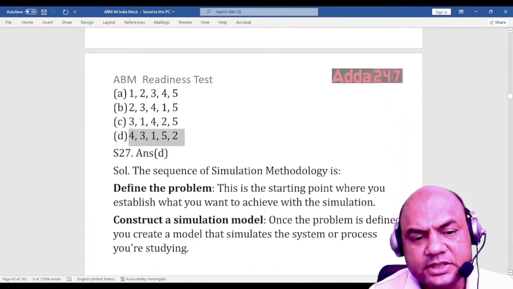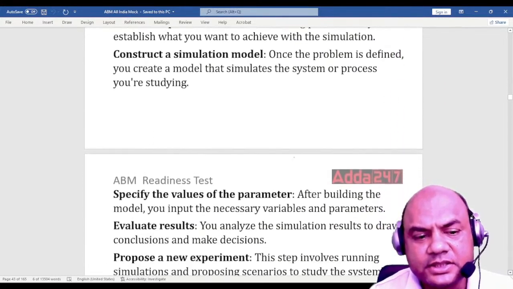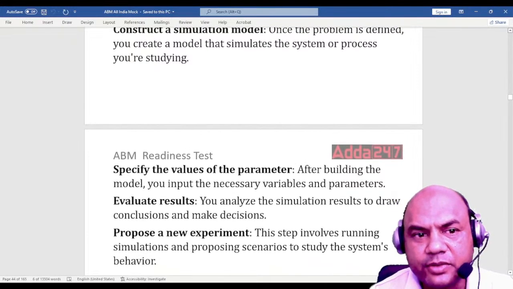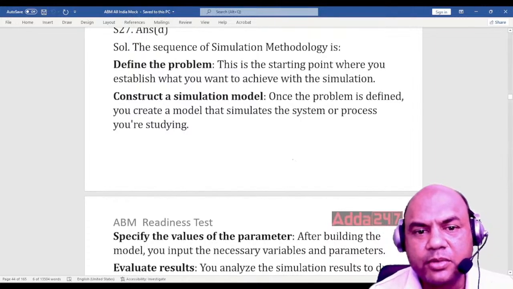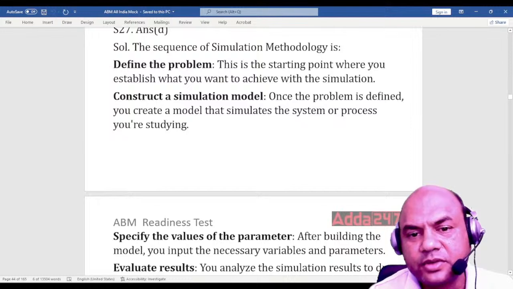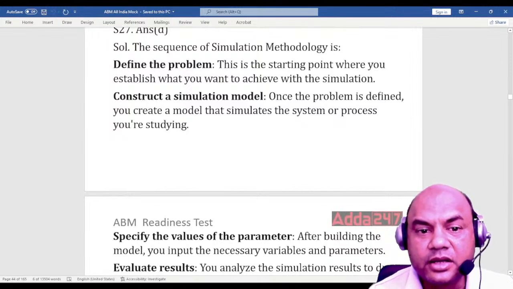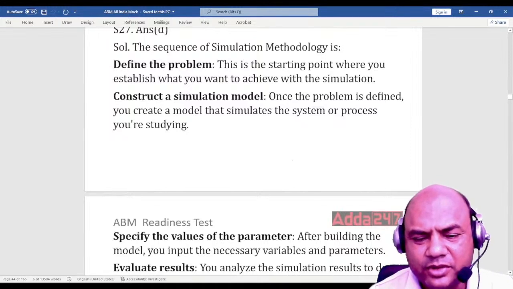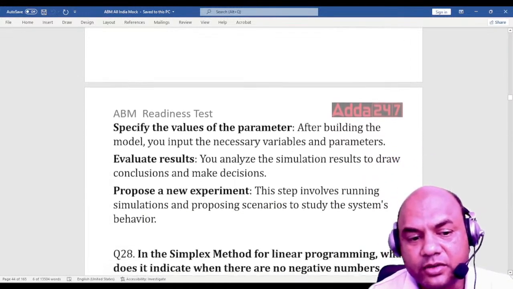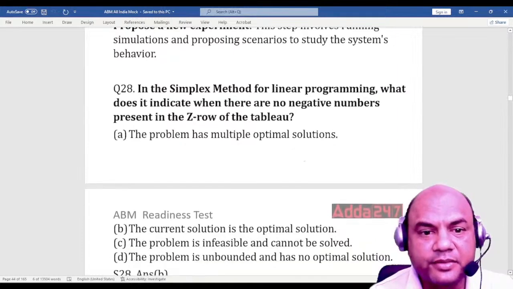The explanation is given over here, with all the details. What do you mean by this? Define the problem means the starting point where you establish what you want to achieve with the simulation. Construct the simulation model. Now this is a big one. You can go on reading, otherwise fewer questions will be covered in this. We don't want that, isn't it?